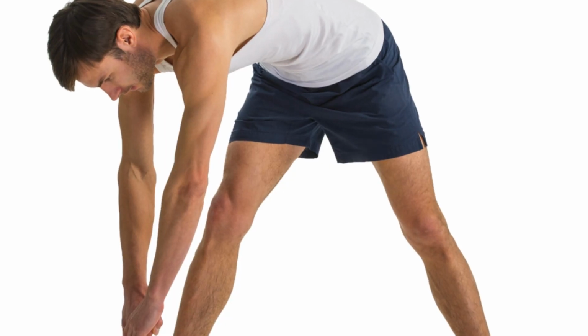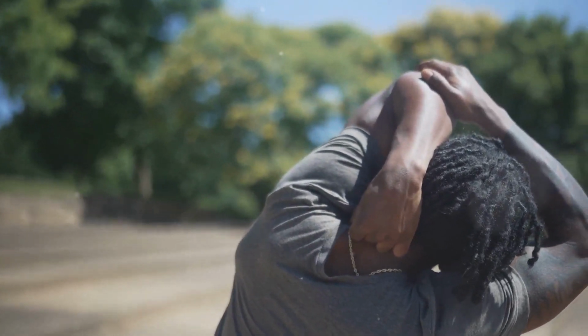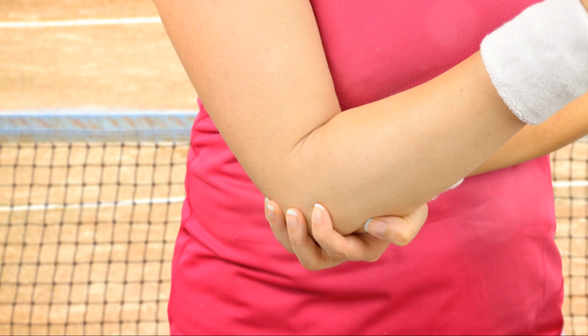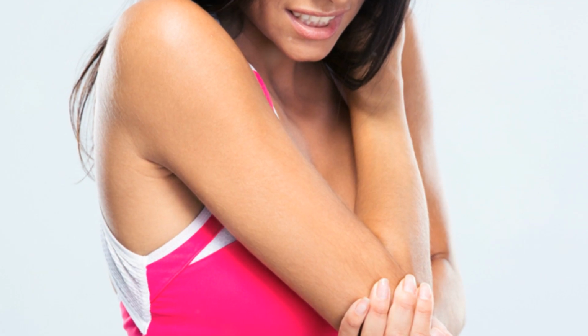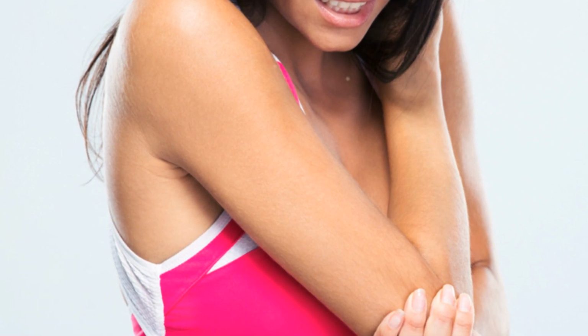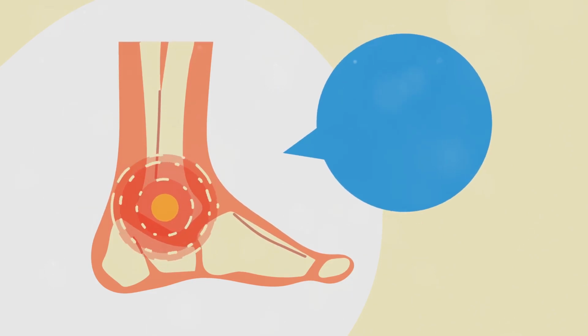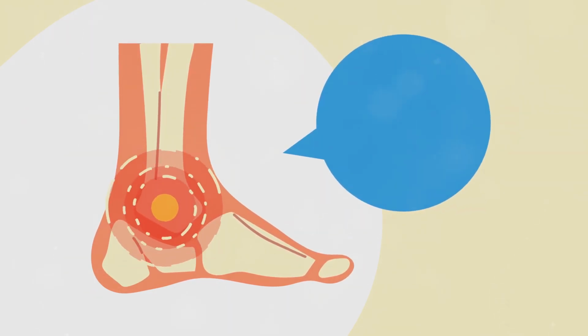MSDs are like uninvited guests that show up in different forms. Some common types include muscle strains, where you might overstretch or tear a muscle, often during strenuous activity. Imagine pulling a hamstring while sprinting. Tendinitis, which is the inflammation of a tendon, the cord that connects muscle to bone. Think of a tennis player's sore elbow. Ligament sprains involve stretching or tearing a ligament, the tissue connecting bones. Picture a twisted ankle from a fall.